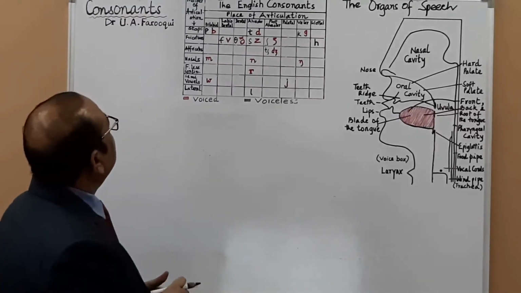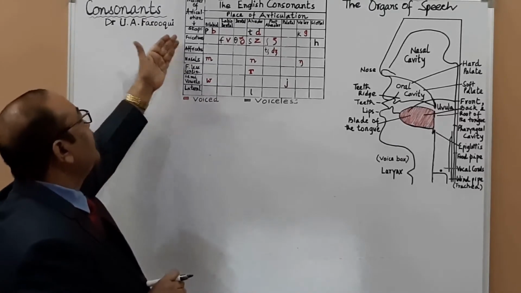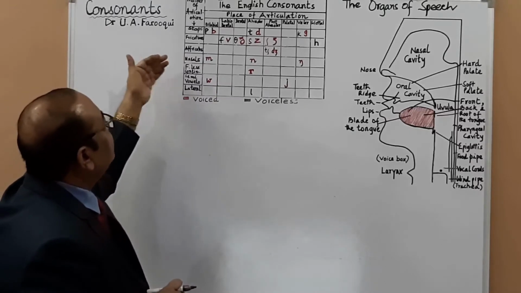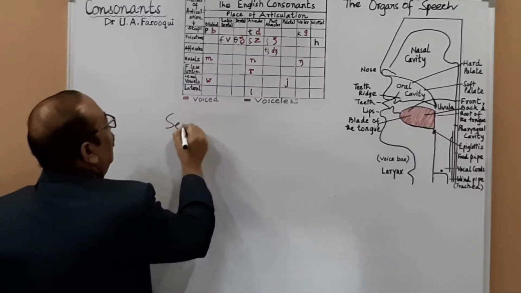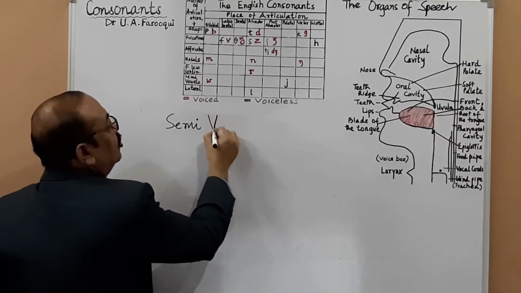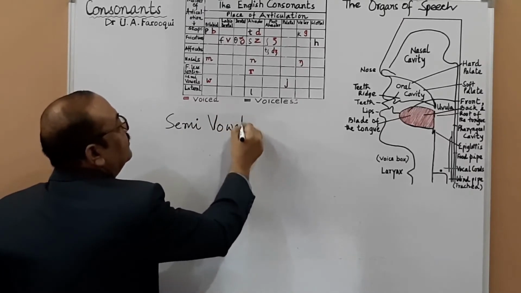So you have discussed plosives, which are also called stops. You have discussed fricatives, affricates, nasals, flaps, frictionless continuants, and semi-vowels. Now we come to semi-vowels. There can be a short note on semi-vowels. What are semi-vowels?